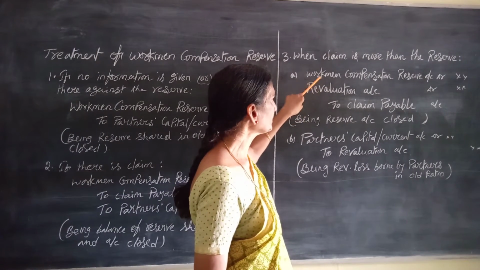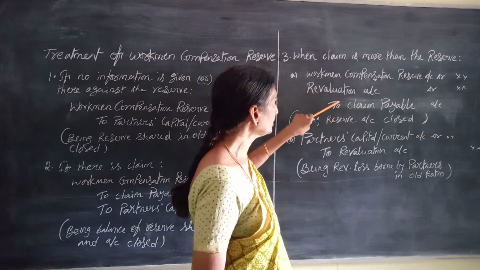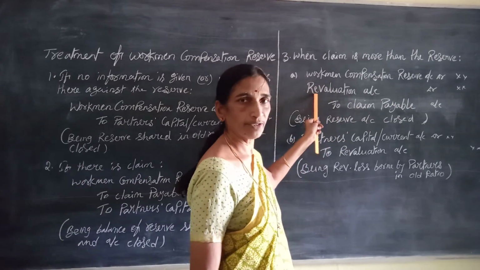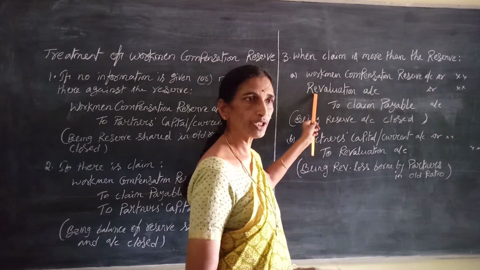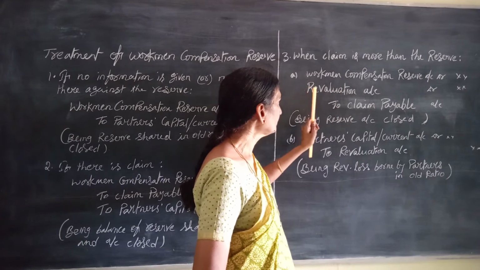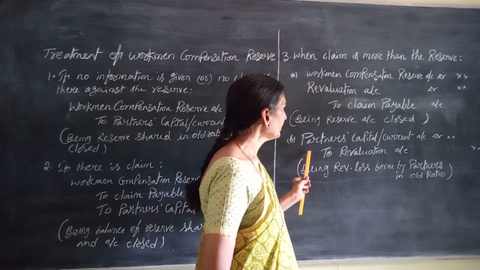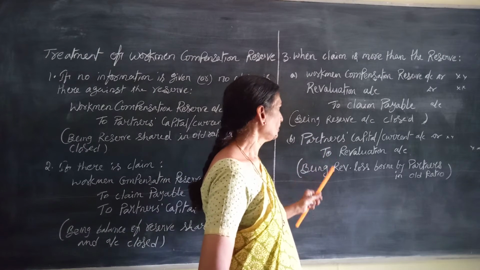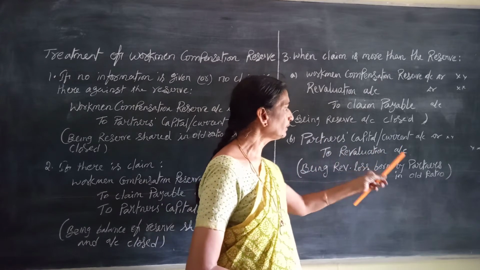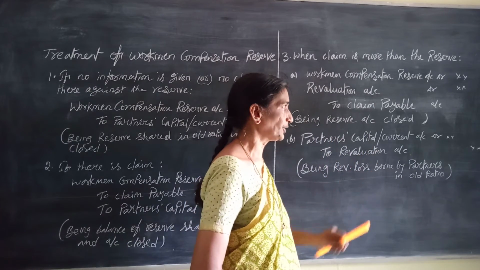Workman's compensation reserve account debit, revaluation account debit, to claim payable. And this is a loss: out of revaluation we are creating the claim. So the revaluation account has a debit balance, it is a loss, and that is to be borne by partners in the old ratio. Partners' capital accounts debit or current accounts debit to revaluation account. This loss is borne by partners in the old ratio.